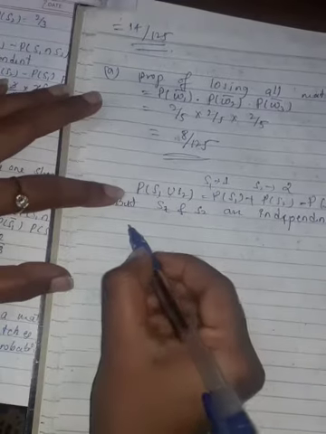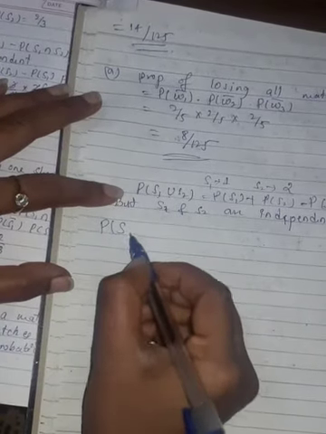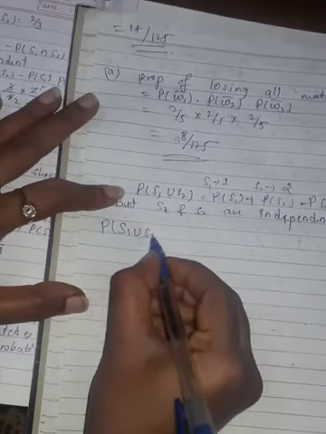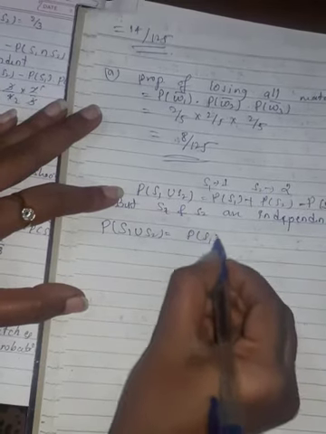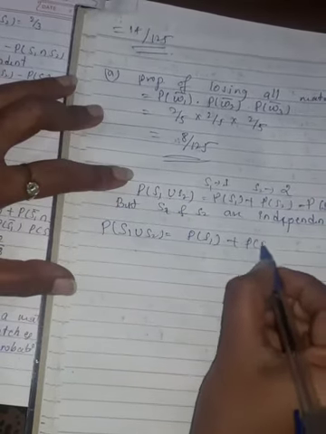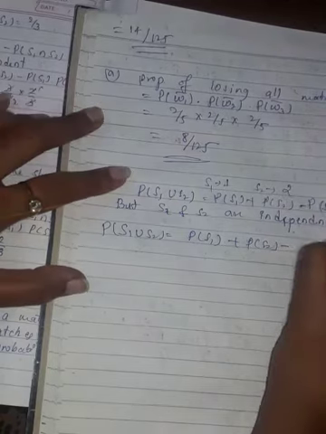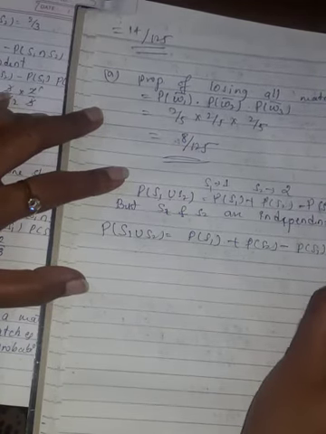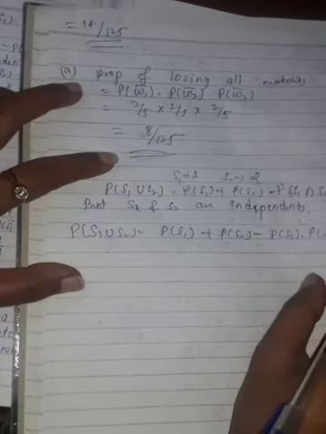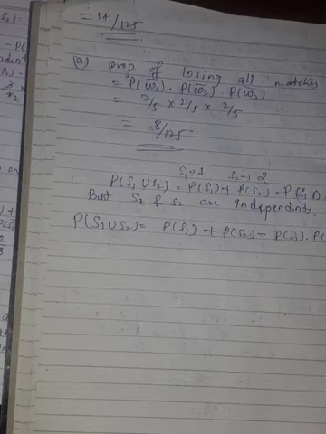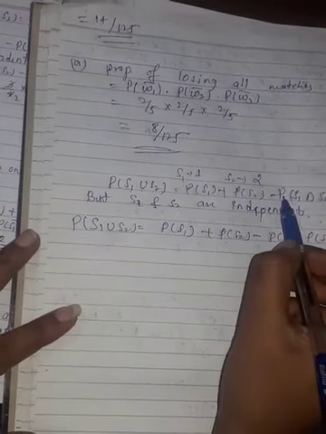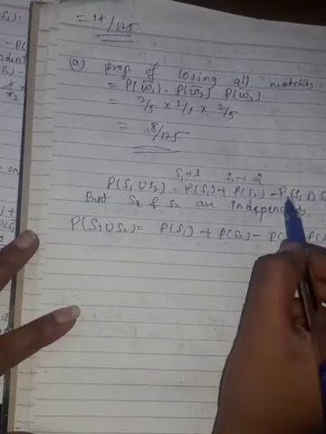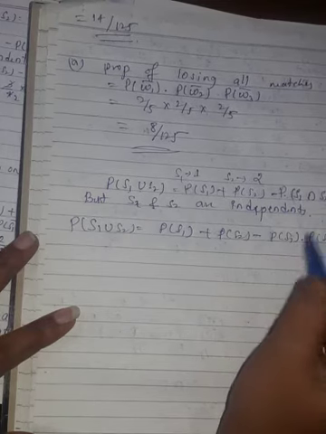So this can be written as the probability of S1 union S2 is equal to the probability of S1 plus the probability of S2 minus the probability of S1 into the probability of S2. When both events are independent, we write the probability of S1 intersection S2 as the probability of S1 into the probability of S2.